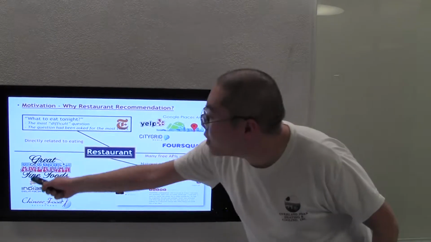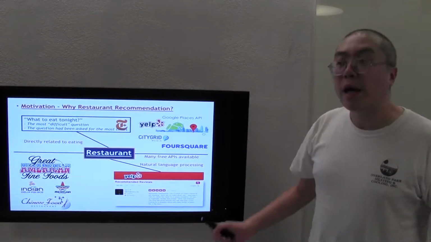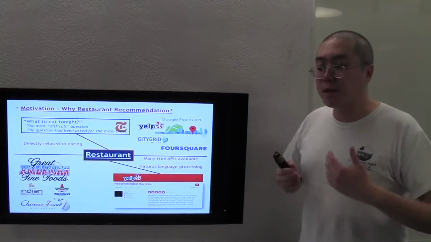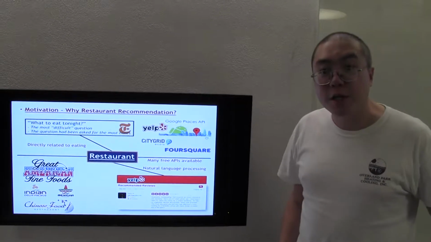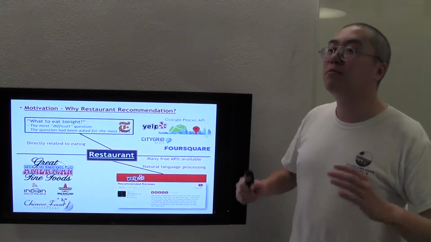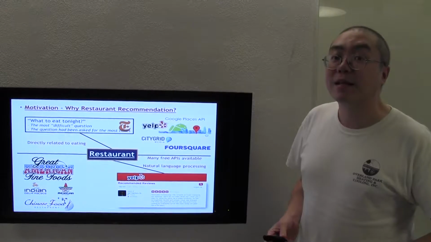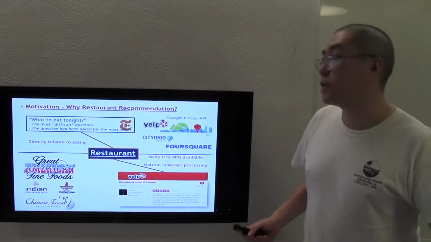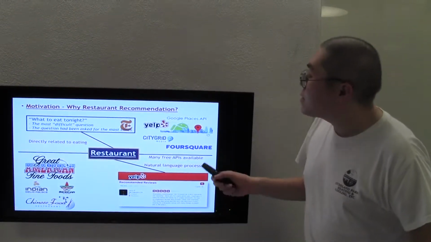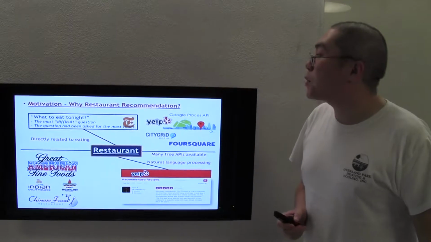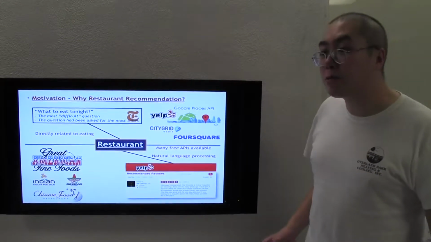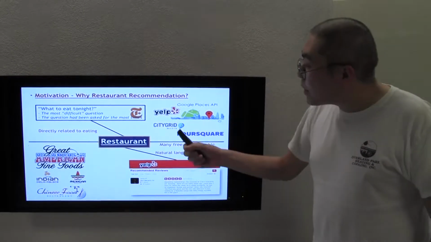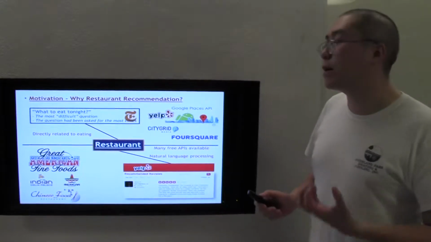We have a lot of different kinds of food all over the world, and how to choose the food for a specific user is kind of challenging because the user never provides complete information about what he or she likes. So that's why we need to build a very good natural language, knowledgeable application which can help choosing a restaurant.